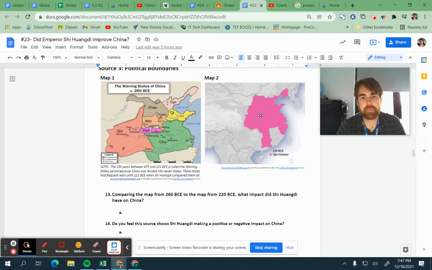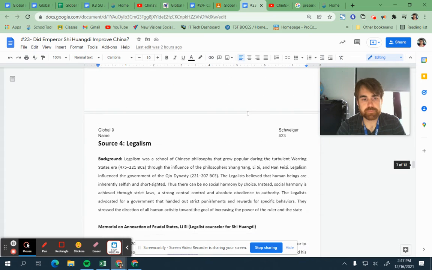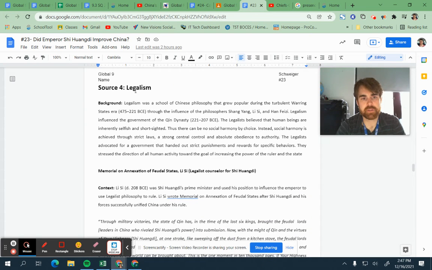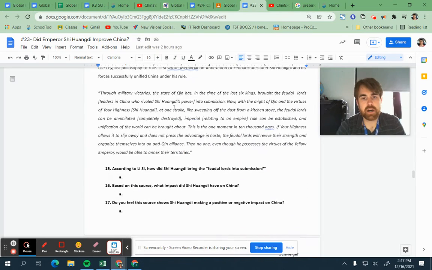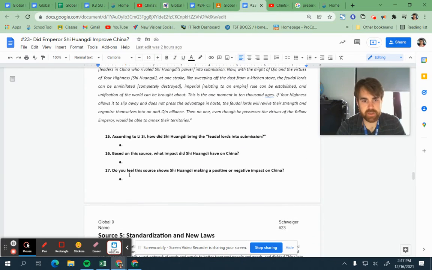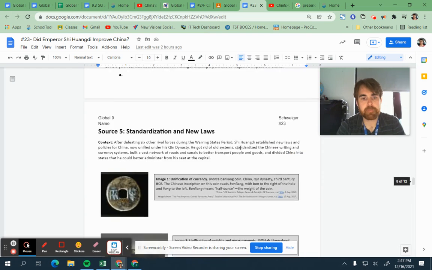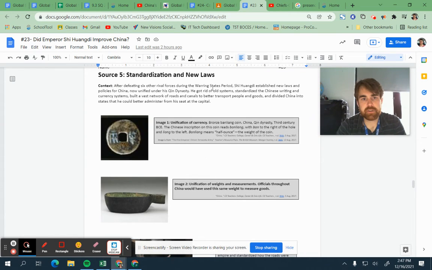Source 3 is a map of political borders. So look at how the borders change between map A and map 1 and map 2. Source 4 is about this philosophy of legalism. So you'll read this, and a little text about this. Once again, does this show him positive or negative? You look at standardization and new laws.